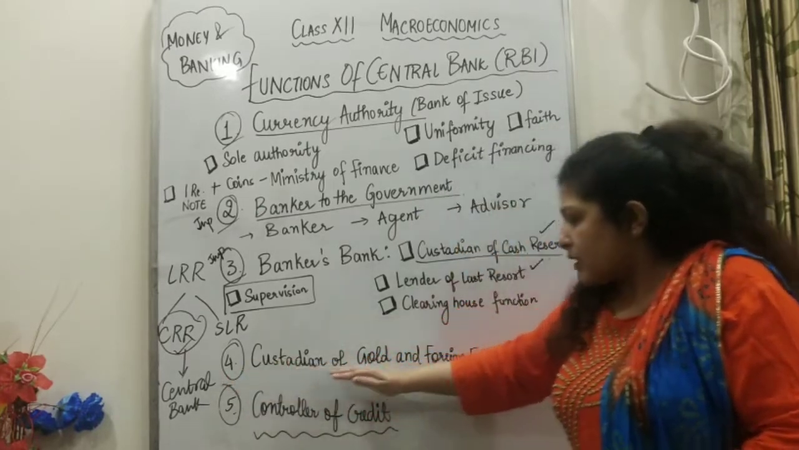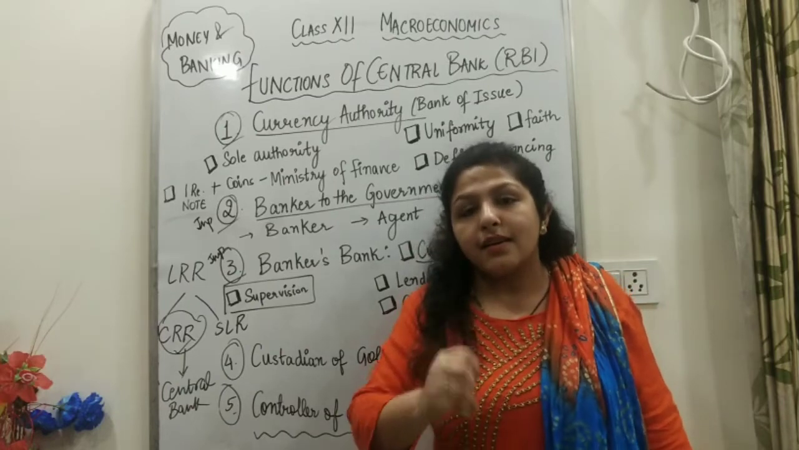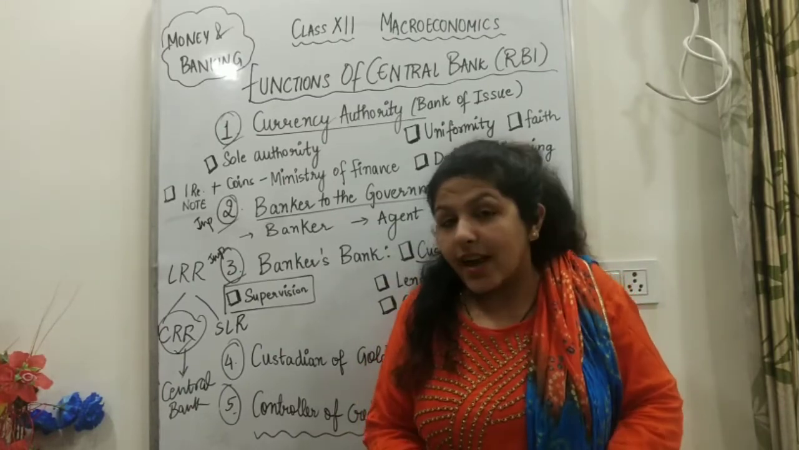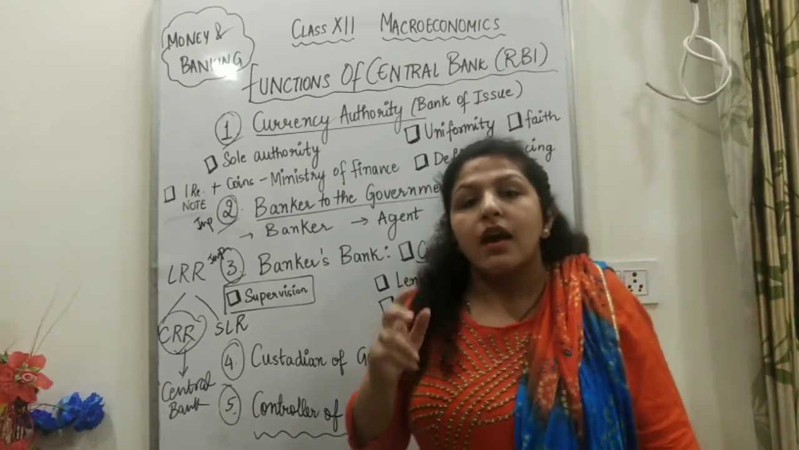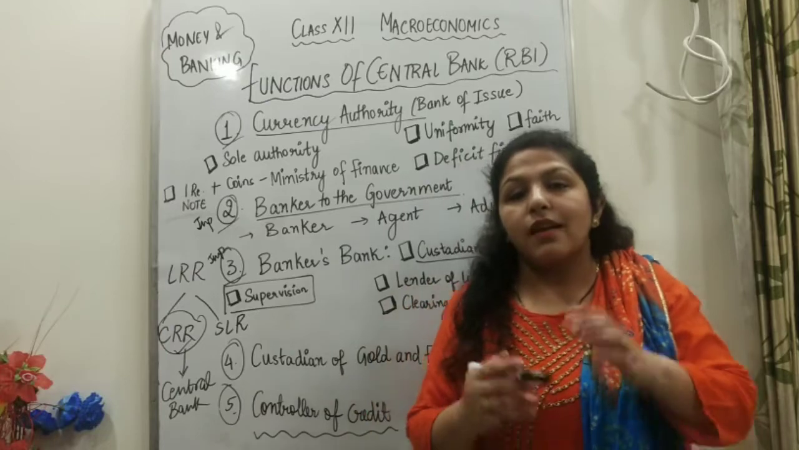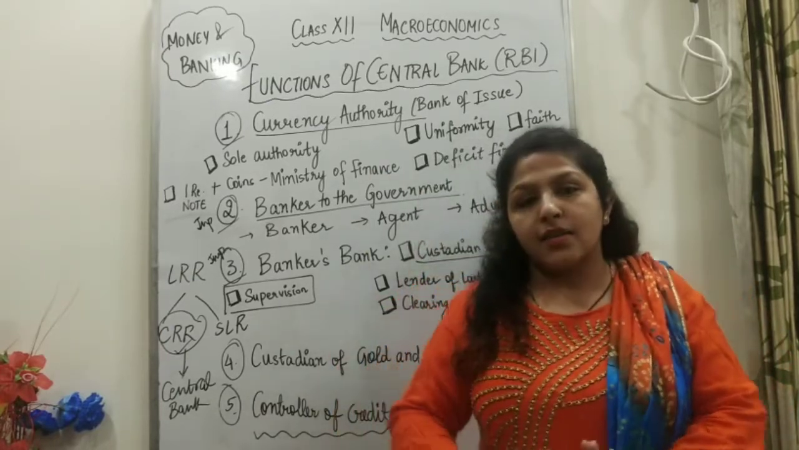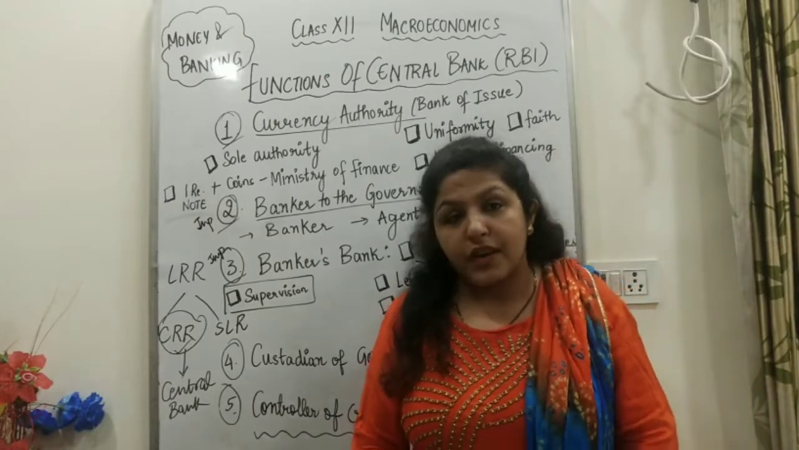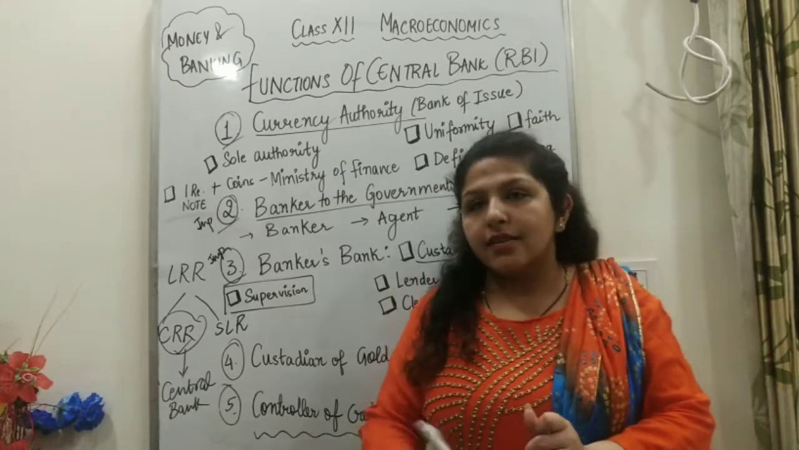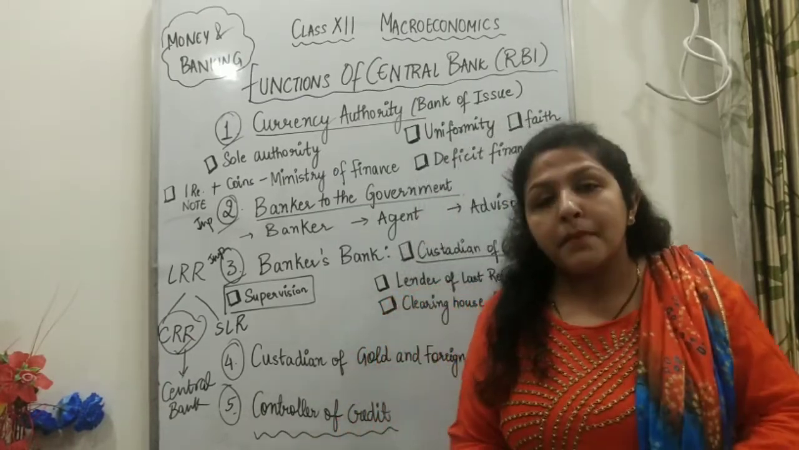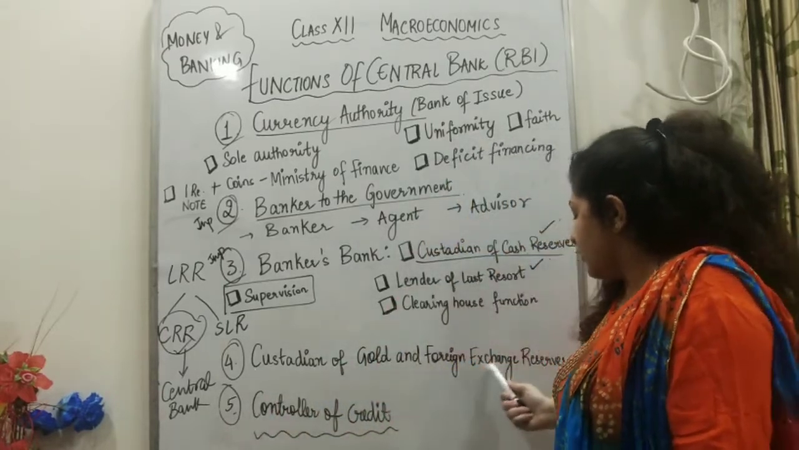Next, custodian of gold and foreign exchange reserves. Now the central bank is also working as a keeper, right? It's custodian of the gold. It should maintain a minimum amount of gold and foreign exchange reserves. That means the central bank is obliged to keep a minimum amount of gold and other currencies in its hand at any point of time, right? So the central bank has to keep the gold reserves and other currencies such as dollars, euro and all with them at every point of time. So this is the fourth function, custodian of gold and foreign exchange reserves.